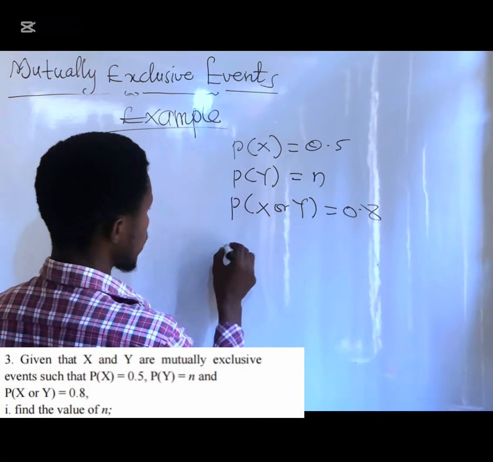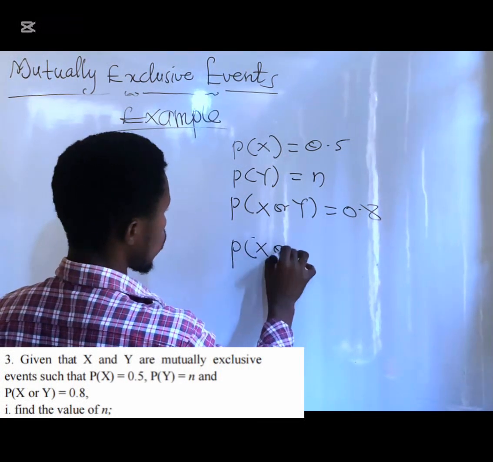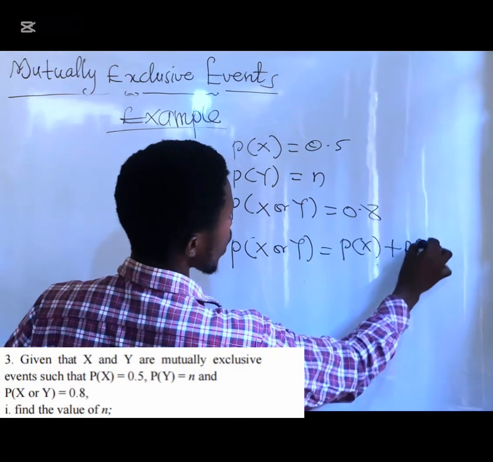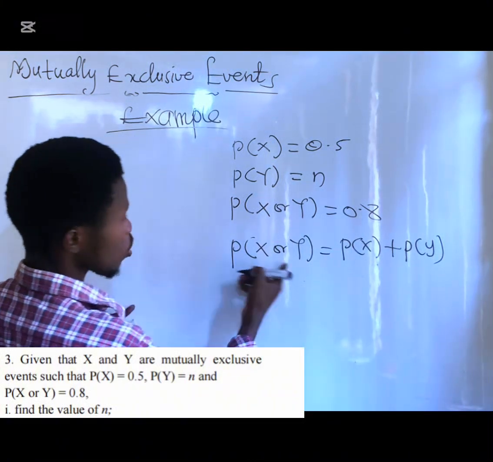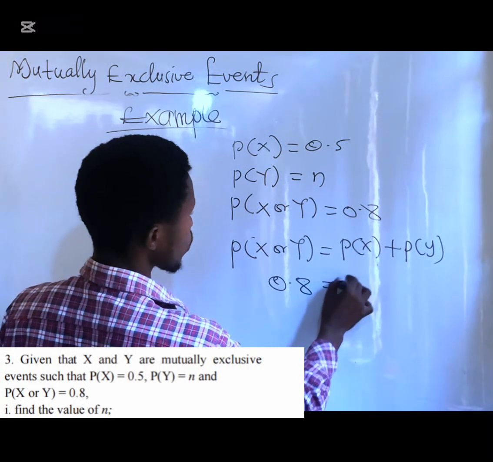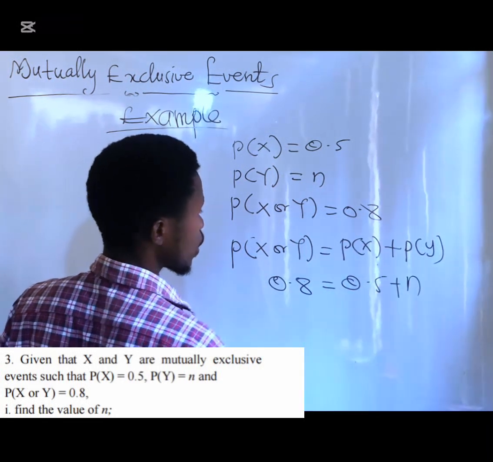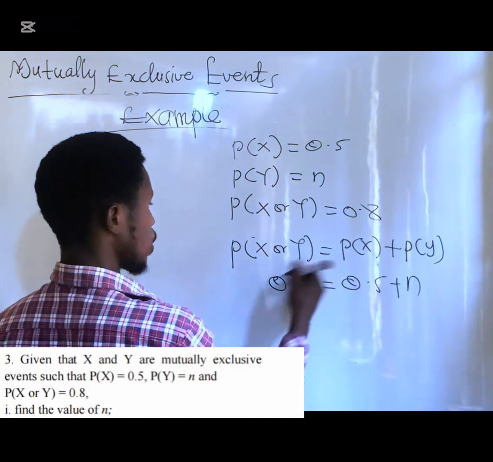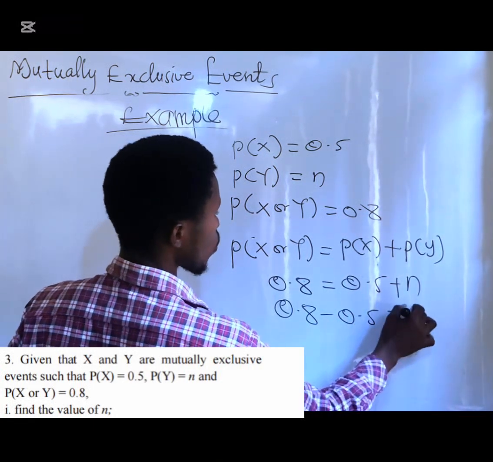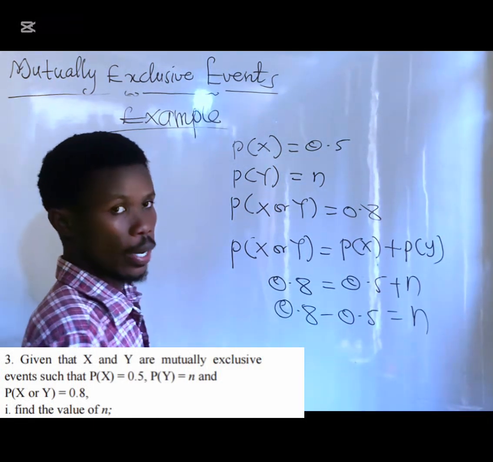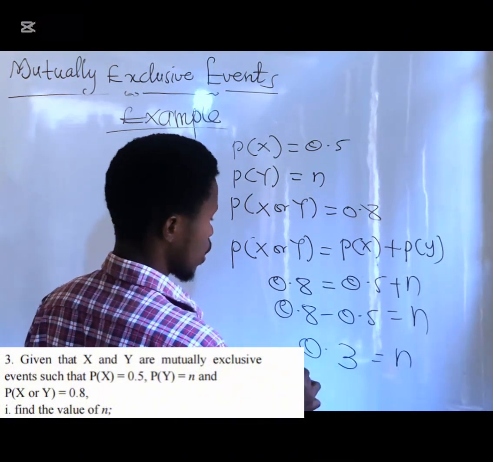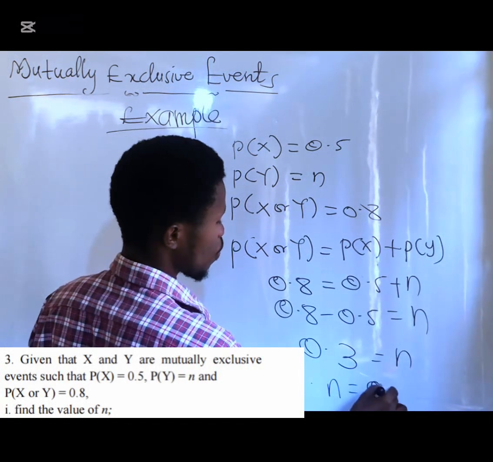So with this, you know that the formula for X or Y is going to be P of X plus P of Y. But P of X or Y has been given as 0.8, which equals P of X, which is 0.5, plus N. So in this case, I will bring this one here. I have 0.8 minus 0.5 equals N. Now 0.8 minus 0.5 gives us 0.3 equals N. Therefore, N is equal to 0.3.